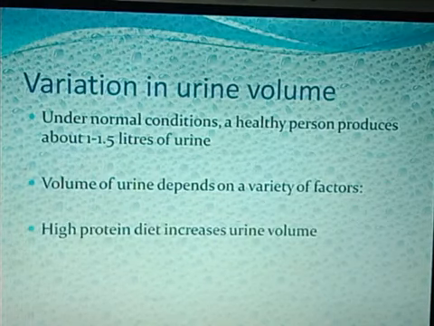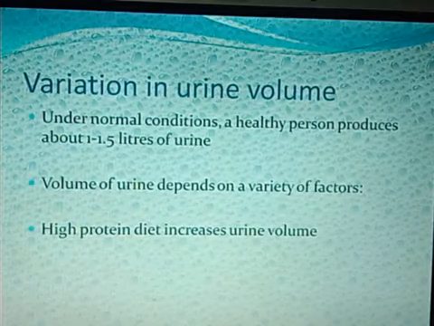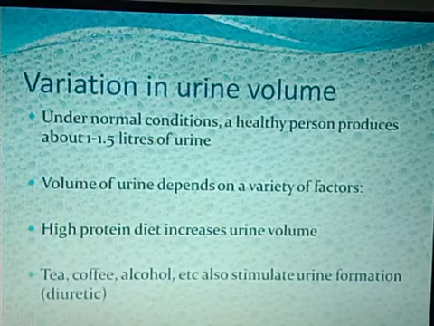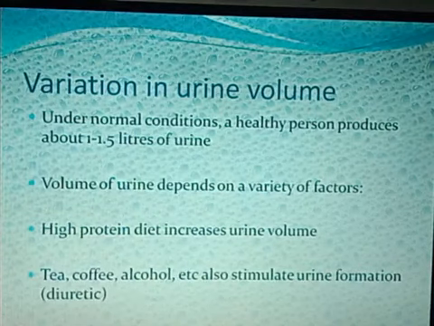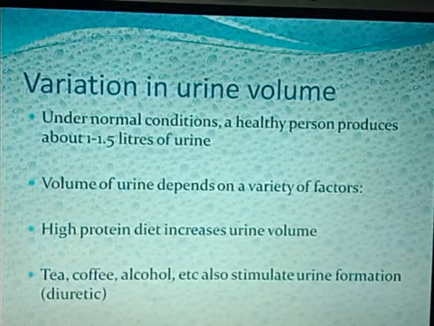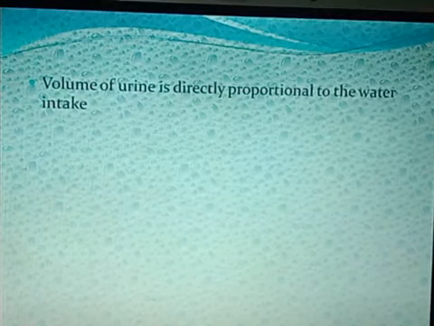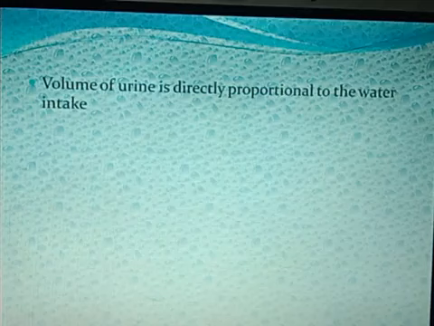High protein diets: when a person is taking a diet which is very rich in protein, the urine volume will increase. A person taking diuretics like tea, coffee, alcohol, etc. So these, being diuretic, will stimulate more urine formation. Volume of urine is directly proportional to the water intake. If you are taking a large amount of water, a large amount of urine will be produced.